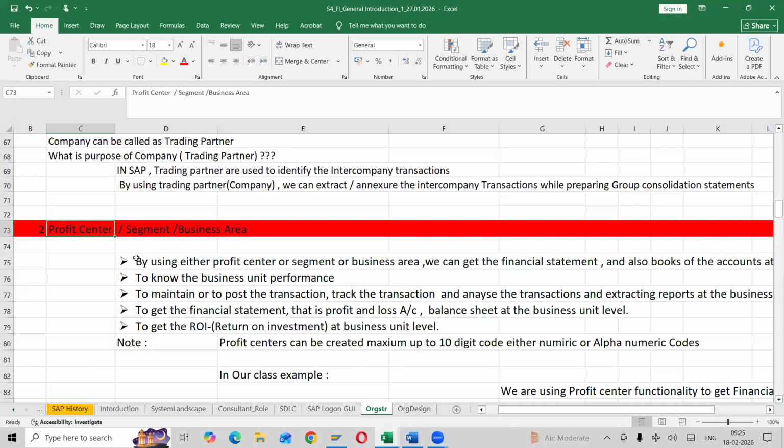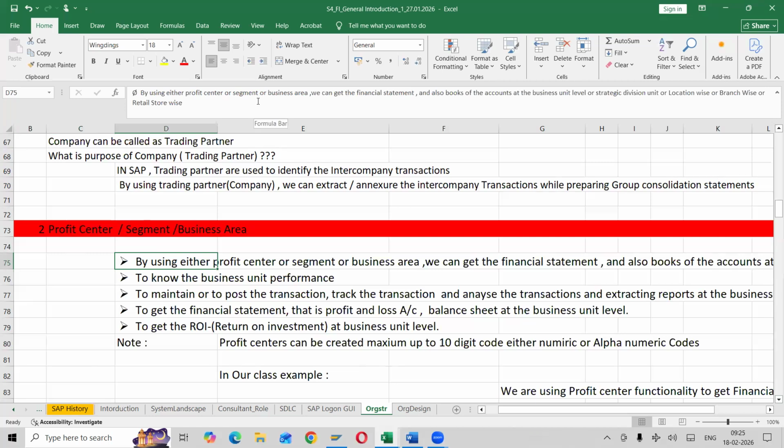So for example, by using either profit center, segment, or business area, you can use any of these or all three. The main purpose of the profit center, segment, or business area is that we can get the financial statement.